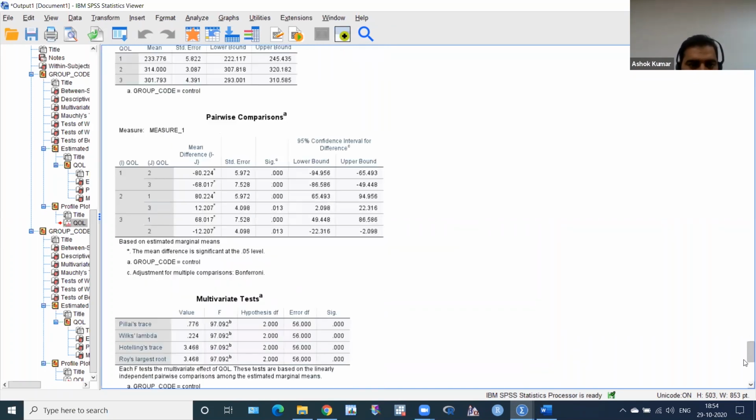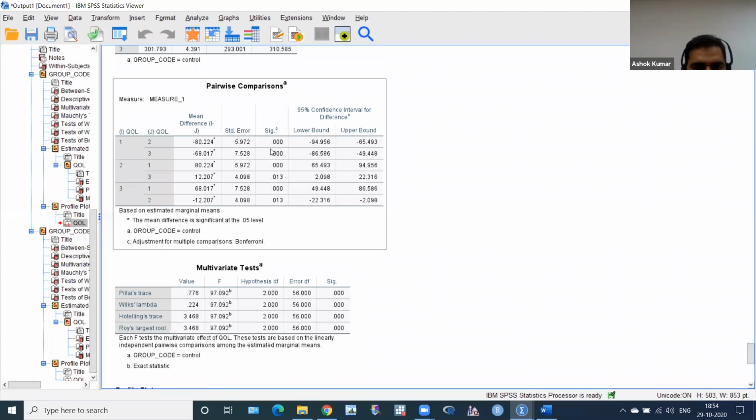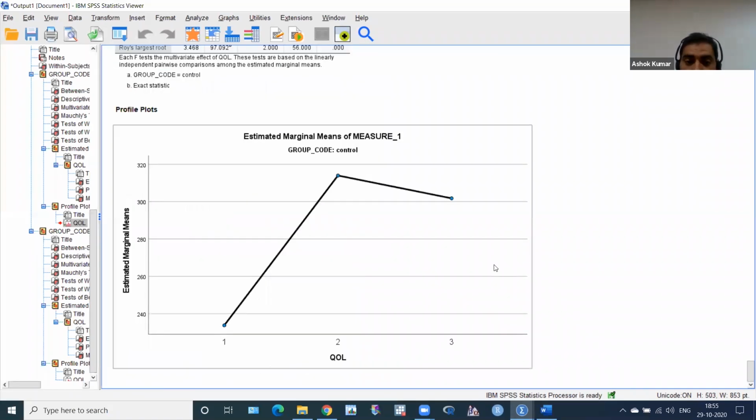Good finding for me. You can see here, all are coming significant. Baseline to 3 months coming significant. Baseline to 6 months coming significant. But you see, 2 months to 3 months coming significant. I got shocked. In the treatment group, it's not coming significant, but here it's coming significant. But I was very happy when I saw it, it's decreasing. So this is like a repeated measure.